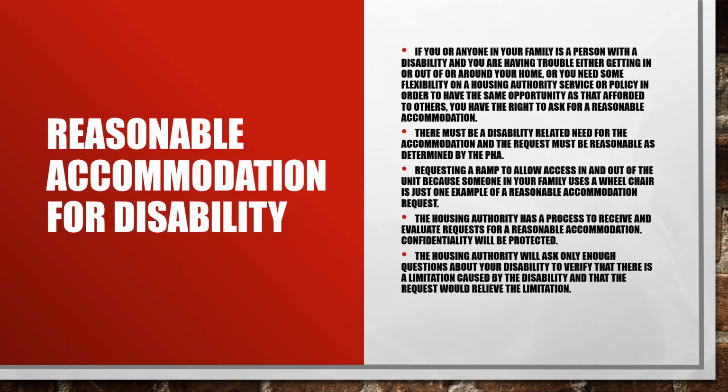Reasonable accommodation for disability. If you or anyone in your family is a person with a disability and you are having trouble either getting in or out of or around your home, or you need some flexibility on a housing authority service or policy in order to have the same opportunity as that afforded to others, you have the right to ask for a reasonable accommodation. There must be a disability-related need for the accommodation, and the request must be reasonable as determined by the PHA. Requesting a ramp to allow access in and out of the unit because someone in your family uses a wheelchair is just one example of a reasonable accommodation request.